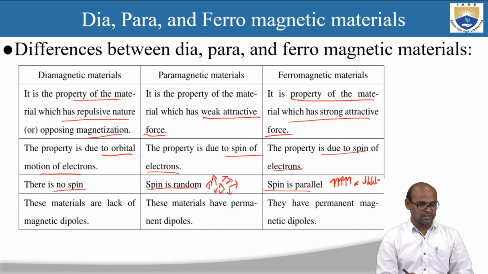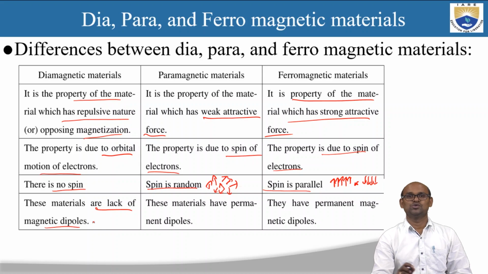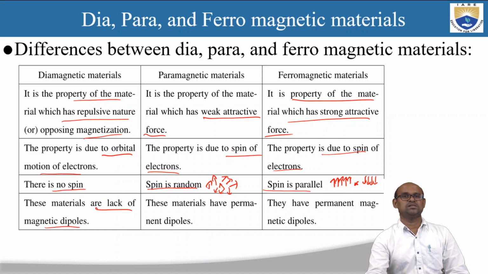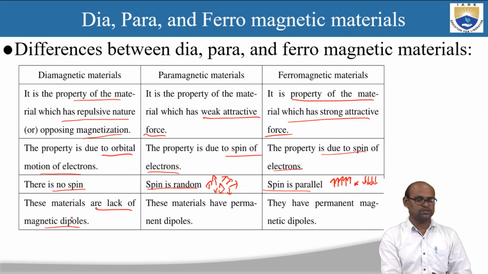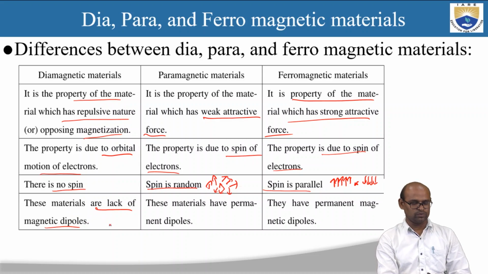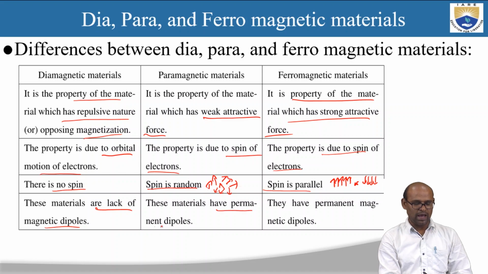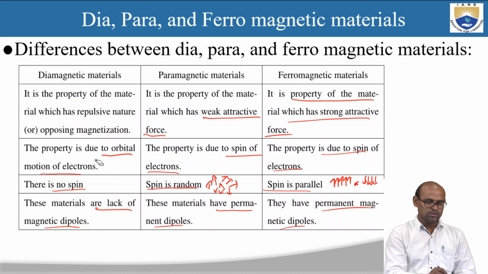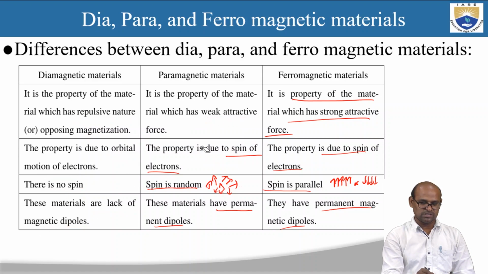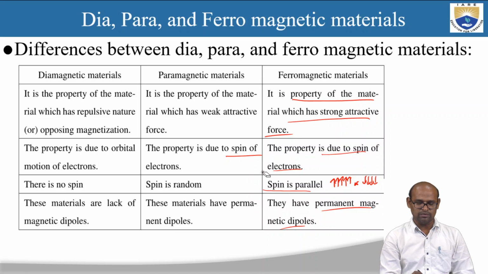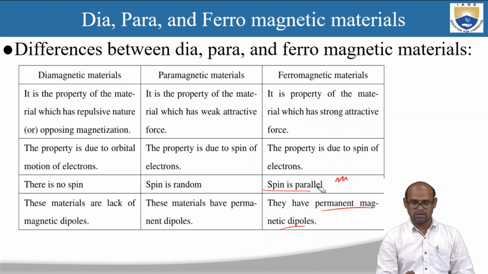The diamagnetic materials lack magnetic dipoles. So we have discussed, when we were discussing materials with and without permanent magnetic moments, that examples of materials without permanent magnetic moments are diamagnetic materials. These diamagnetic materials do not have any permanent magnetic dipoles, whereas paramagnetic materials do have permanent magnetic dipoles, and ferromagnetic materials also do have permanent magnetic dipoles. So these are some of the differences, and we will discuss some more differences between these dia, para and ferromagnetic materials in the coming slides.